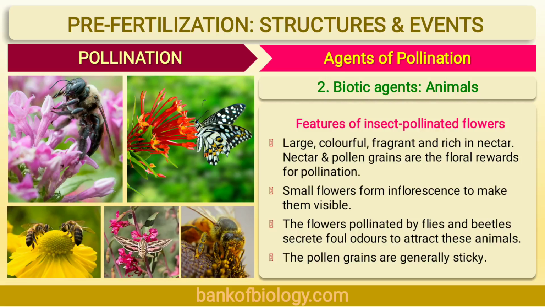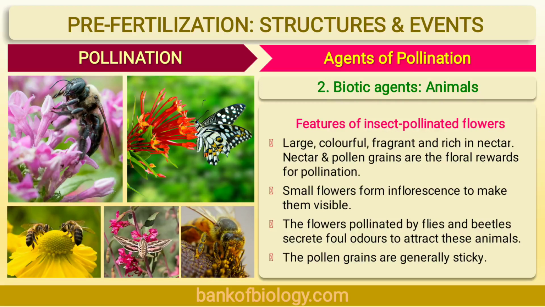Number 1. These are large, showy, and often brightly colored. They are rich in nectar. The flowers produce sweet odor. They have nectar glands to produce the nectar. Stigma is rough due to presence of hair, and it is sticky. Stigma is sticky due to mucilaginous secretion.